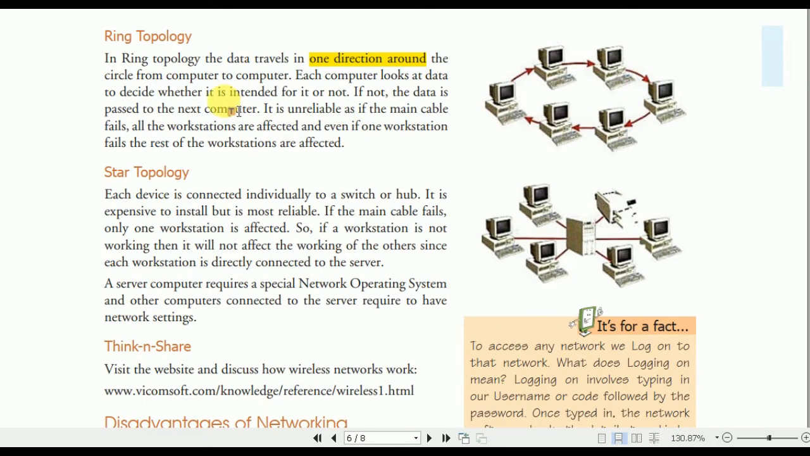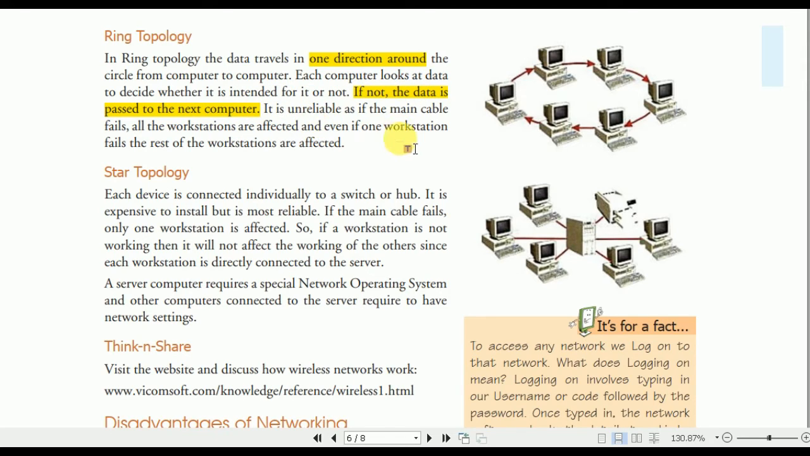When you pass data from one computer, suppose you want to send the data to another computer, the data will first go to the next computer, which will check whether the data is for it or not. Then the data goes on, and the next one also checks, until the data reaches the correct destination. If not, the data is passed to the next computer.